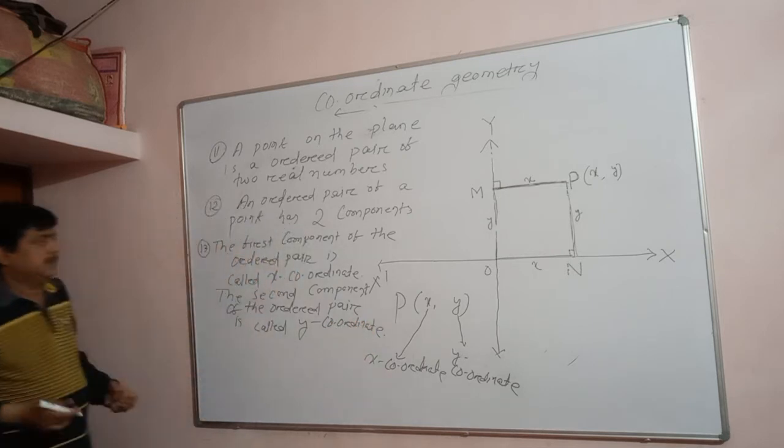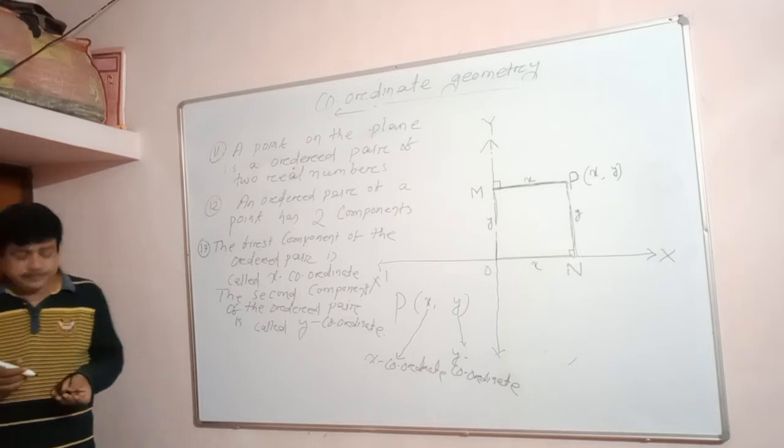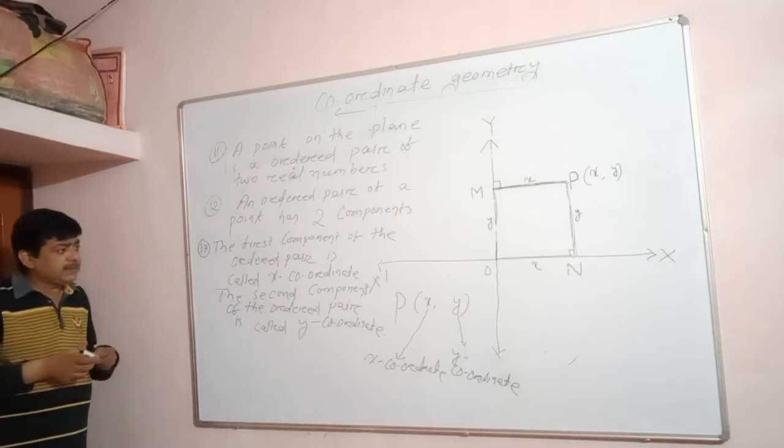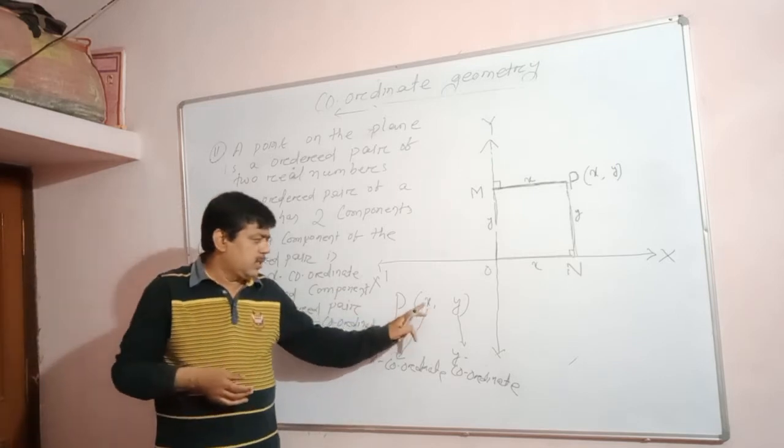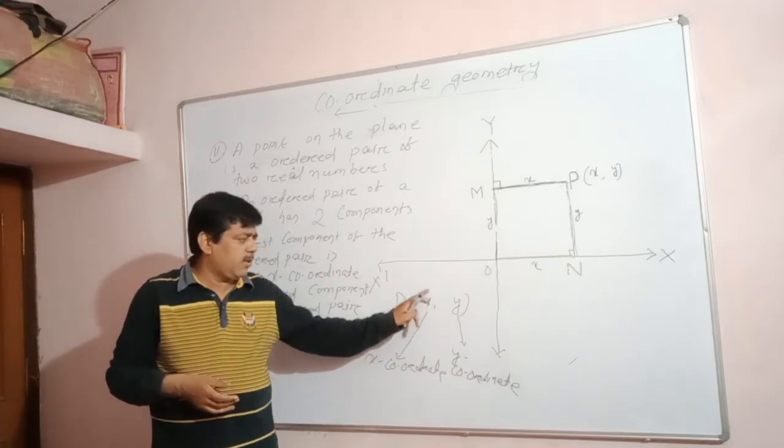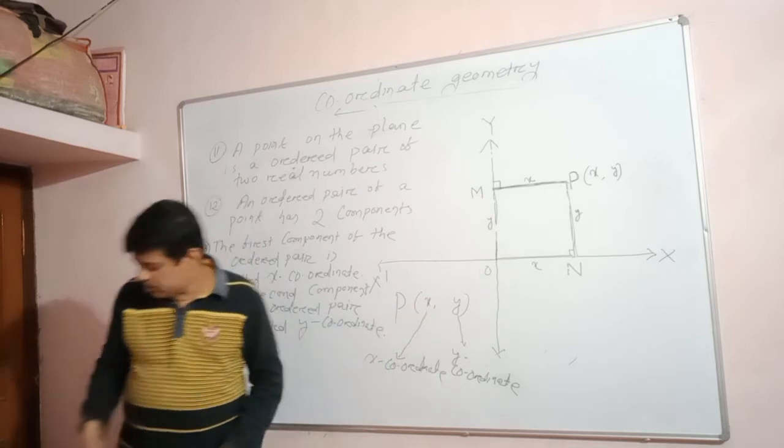Is it clear? Okay. Let's see. Note down here and please observe. This is the x component, the first component, which is the value of the x-coordinate. The second component is y, the y-coordinate.